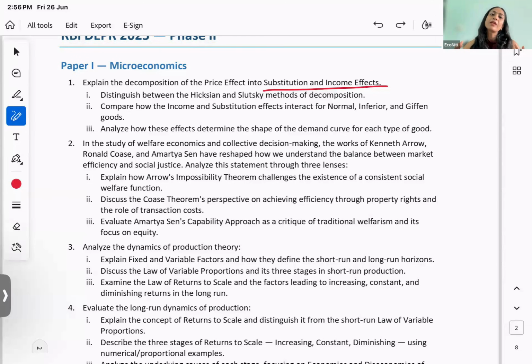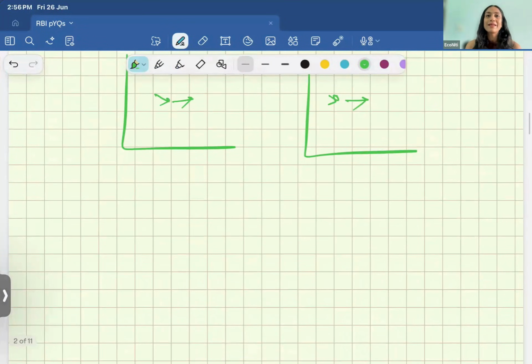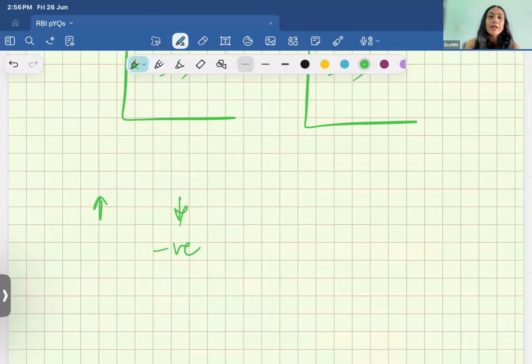So then all you have to say over here is that income effect, or like when we say that substitution effect is negative, essentially we mean that the movement is negative with respect to the price change, right? So if the price is going in this direction and substitution effect की वजह से the demand is going down, this is a negative effect. अगर income effect की वजह से भी demand is going down, then this is also negative. If they reinforce, we have the case of normal goods, right?